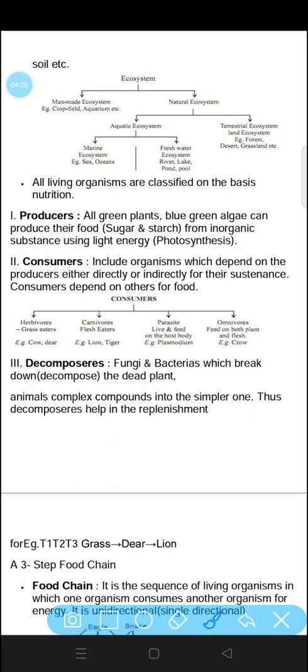We have studied photosynthesis in a previous chapter, that is life process. So, if you haven't seen that life process chapter, first of all go through it, then you will be able to know about photosynthesis.